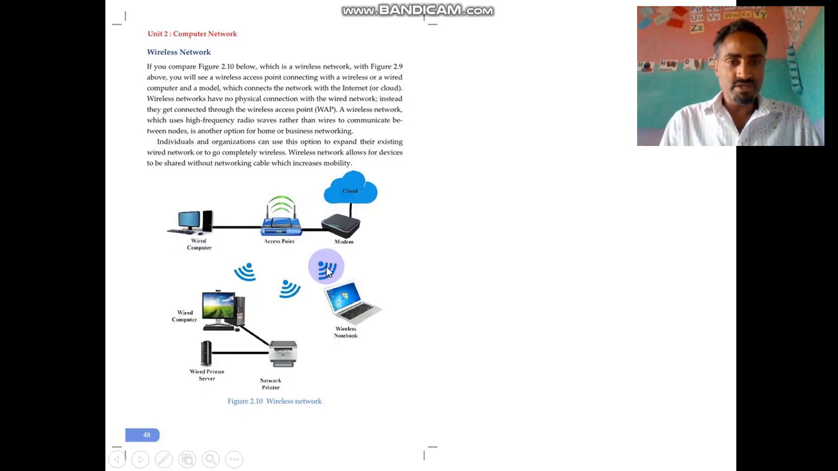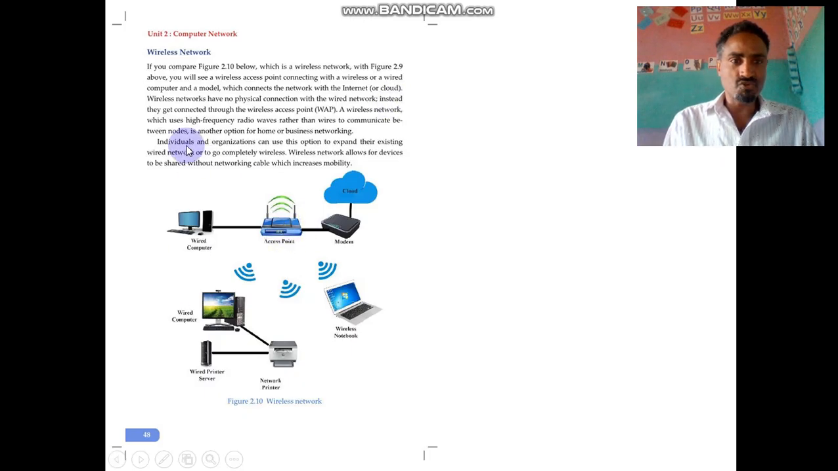Therefore, in the case of this wireless network, the access point doesn't use a cable. Therefore, it is a wireless network type. Compared with wired networks, wireless networks have no physical connection with the wired network. Instead, they get connected through the wireless access point. Instead of using cables, they get connected with the wireless access point here.